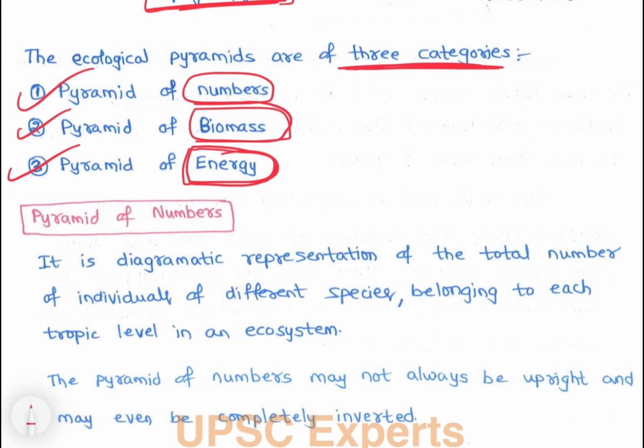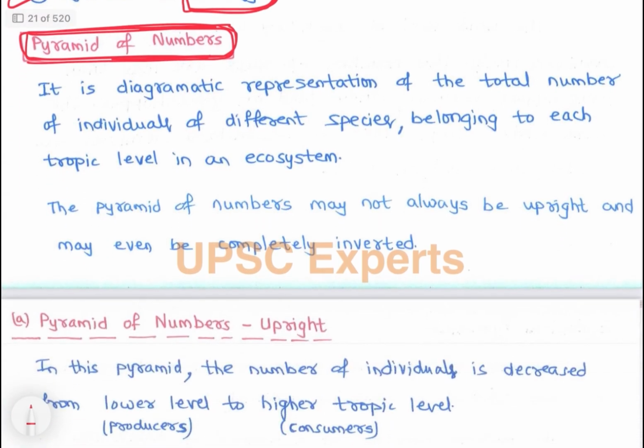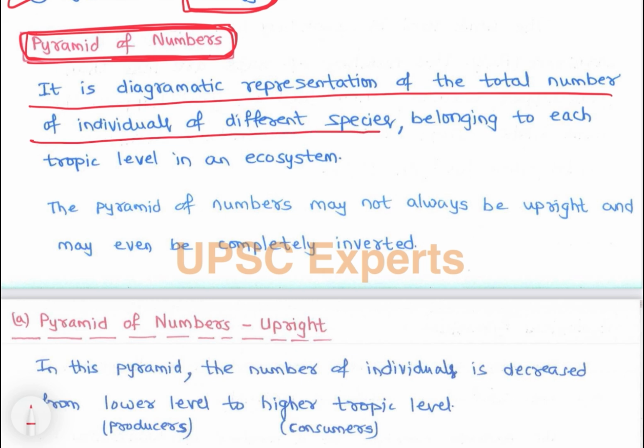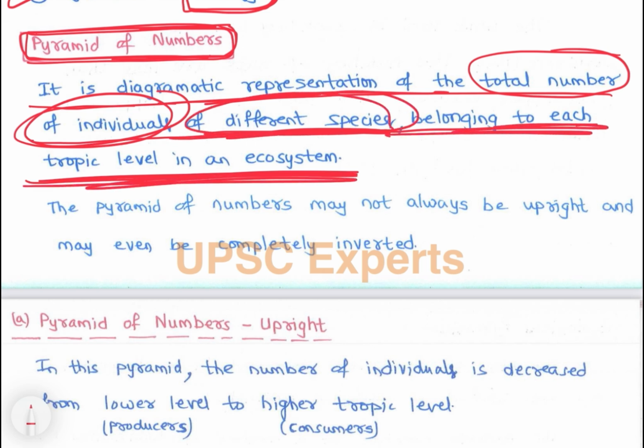So now let's see. First let's deal with the pyramid of numbers. It is a diagrammatic representation of the total number of individuals of different species belonging to each trophic level in an ecosystem, right?